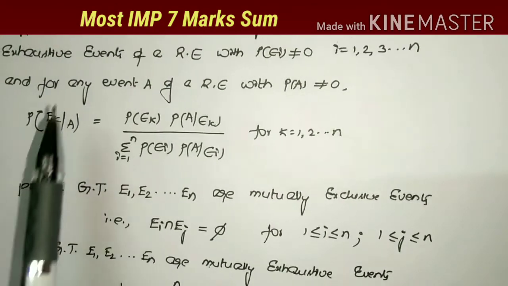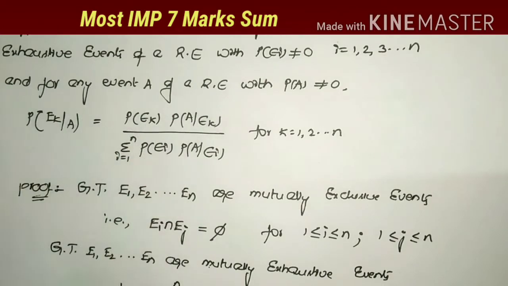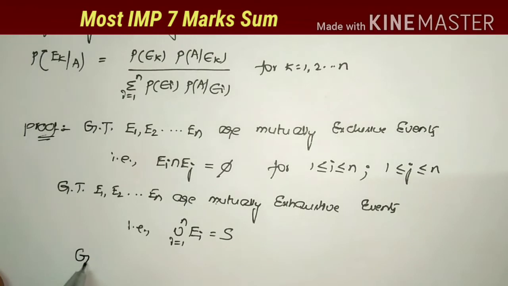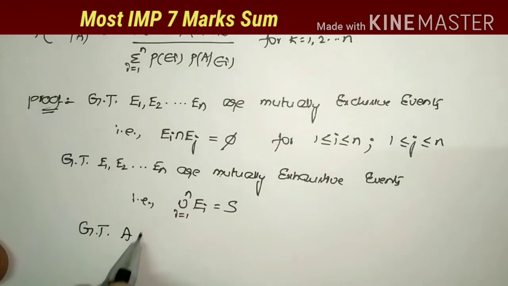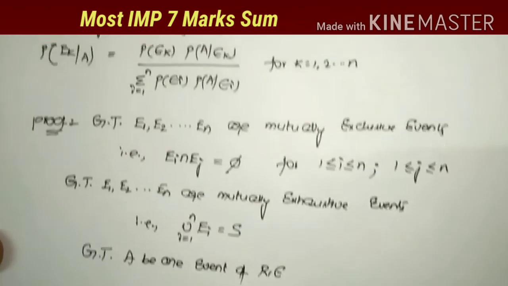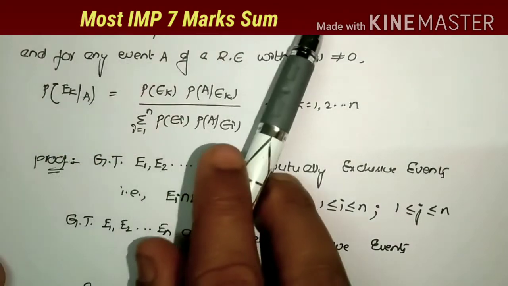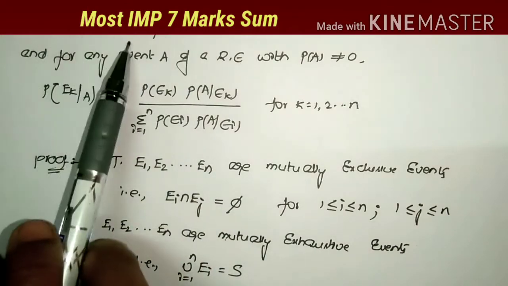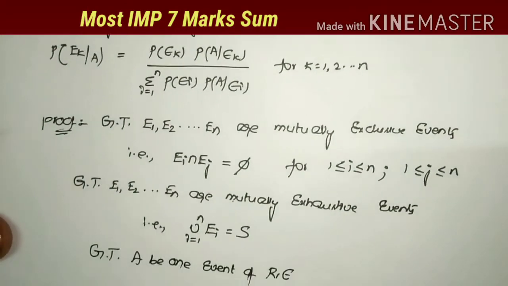And what is given for any event A of the random experiment? One other event is given, that A be one event of the random experiment. So this is the given data. Given that these are the mutually exclusive events, meaning intersection is equal to phi. These are the mutually exhaustive events, meaning union is equal to S. And for any event A of the random experiment, A is one event.